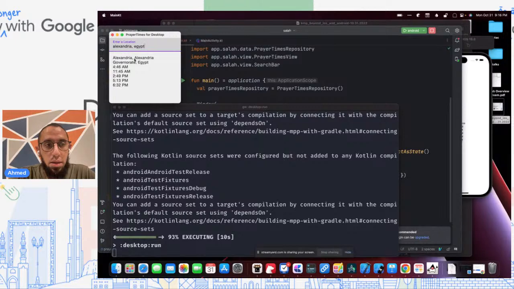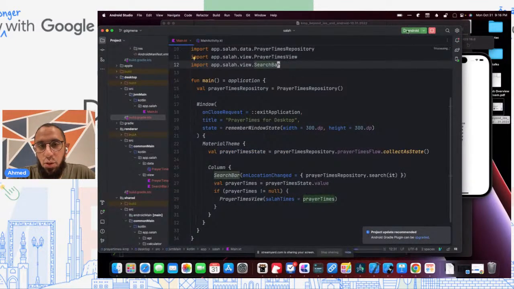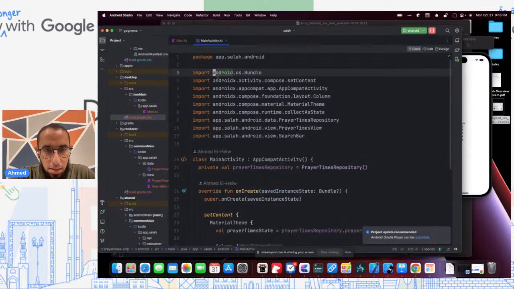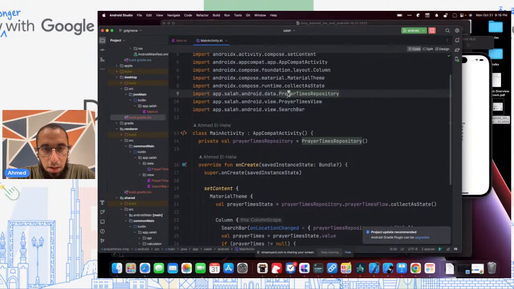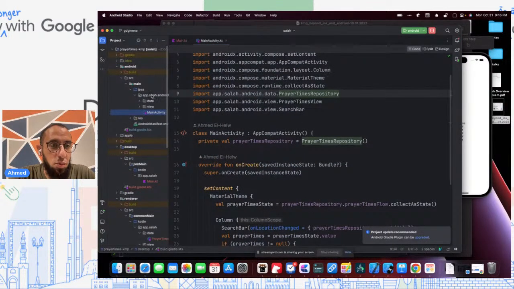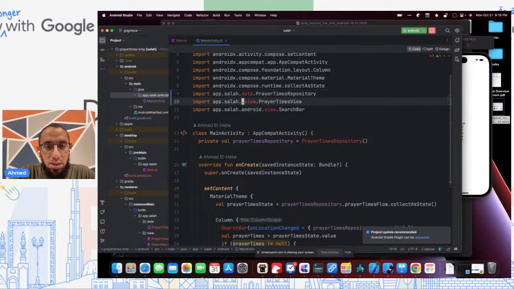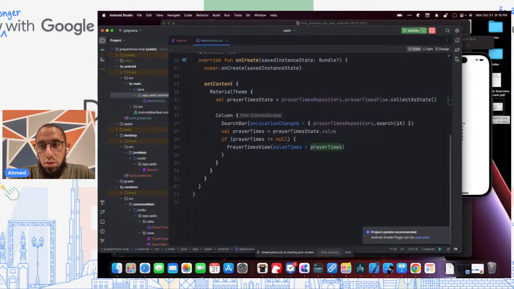Okay, so it's working. And let's make sure we didn't break Android. So let's check the main activity here. And I think some of the packages on the main activity should have broken. Oh, because I forgot to remove these guys from here. We don't need the duplicates anymore. And so we need to fix these package names. But after that, everything should be okay, and we should be able to run Android as well.